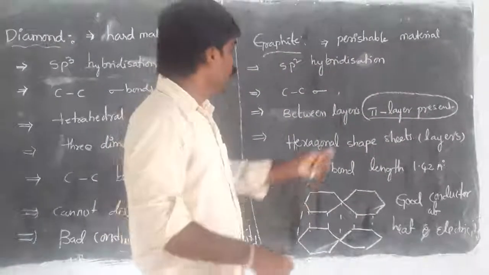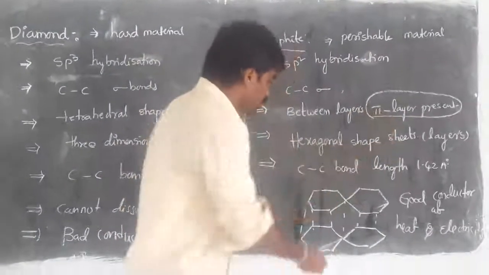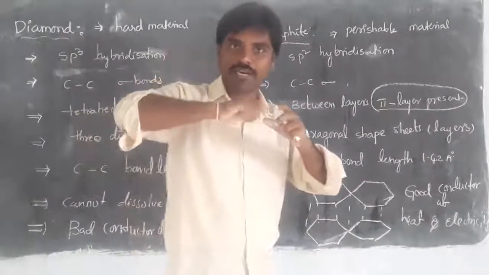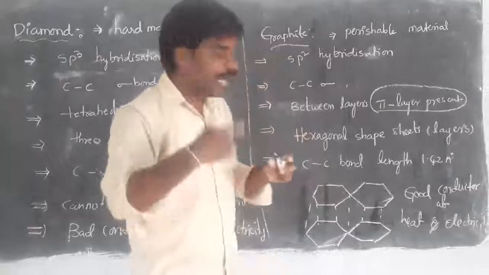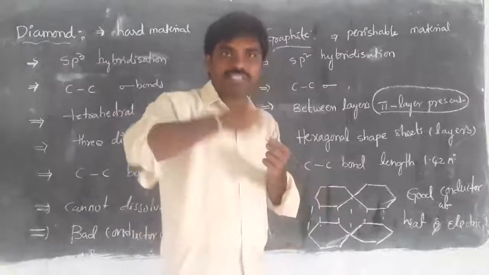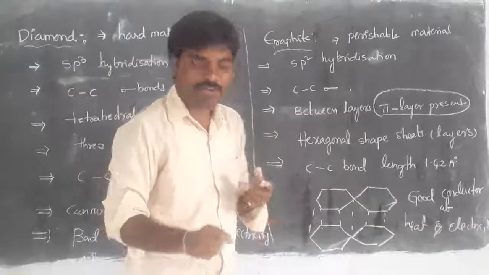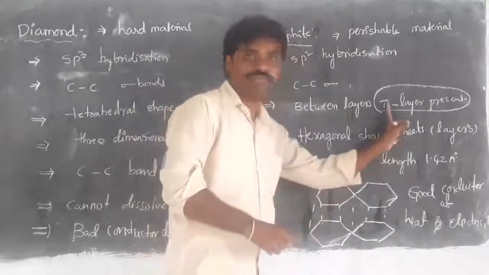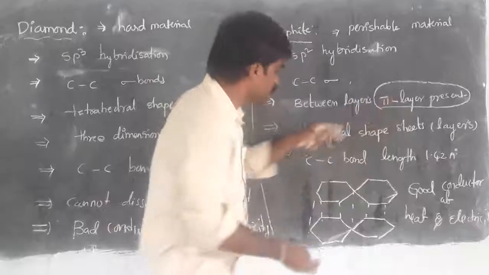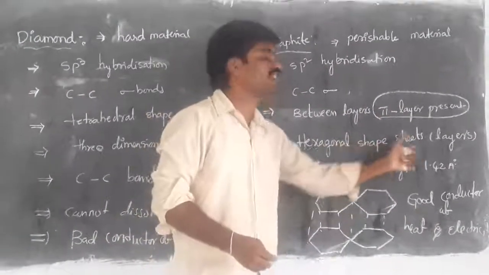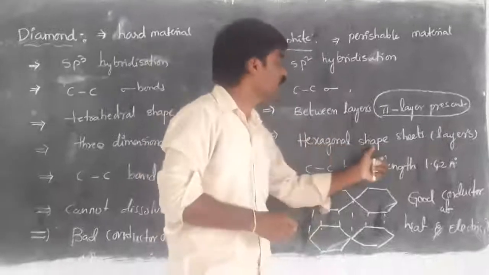Also, due to this pi layer, when you write on paper or sharpen a pencil in the sharpener, we can see the layers, because writing on paper can break the pi bonds present between the two layers of hexagonal sheets.